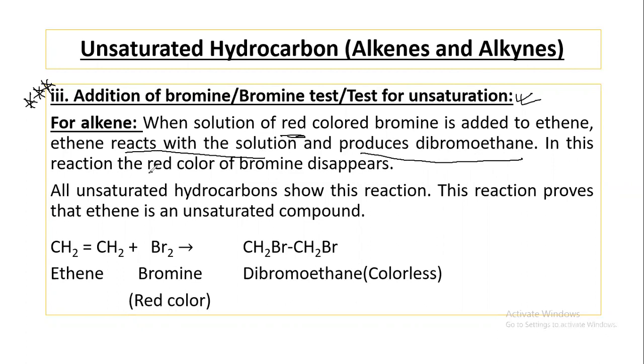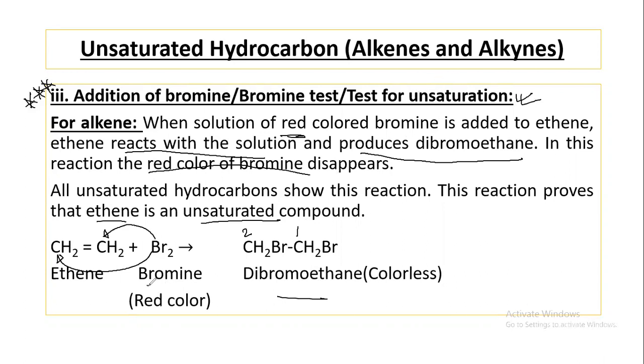In this reaction, the red color of the bromine disappears and a colorless compound will be produced. All unsaturated hydrocarbons show this reaction. This reaction proves that ethene is an unsaturated compound. Here, one bromine is attached with this carbon, and one bromine is attached to this carbon, and we'll get 1,2-dibromoethane, which is a colorless compound.